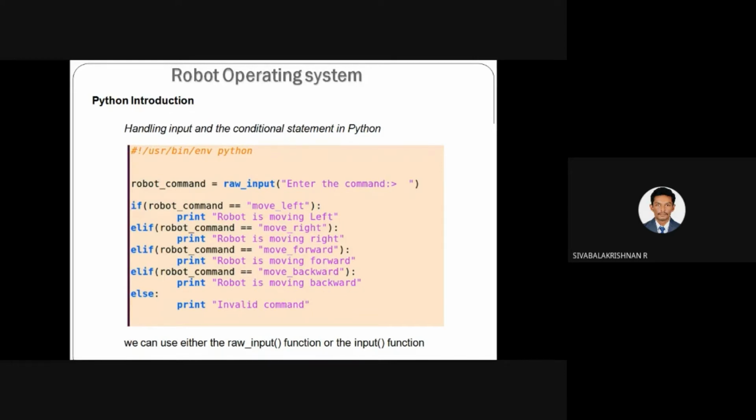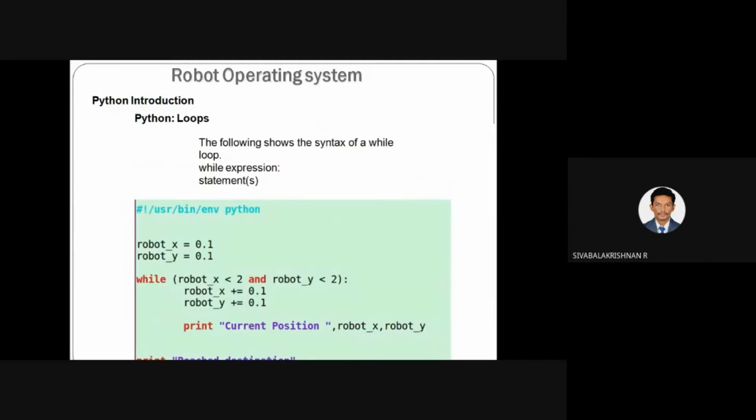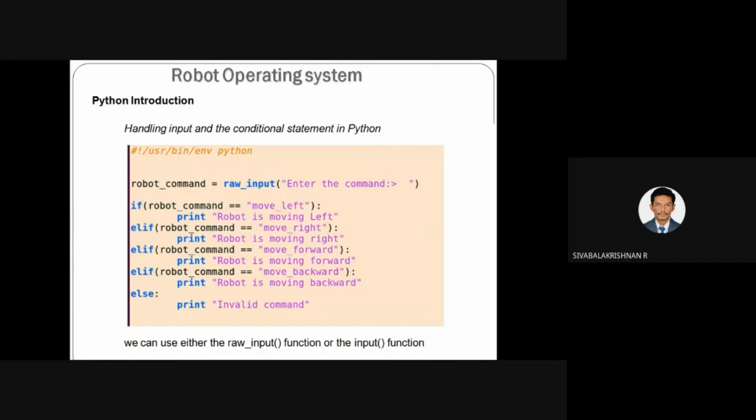So here you can use if else. Inside, I have used if else 4 times, for move left, move right, move forward, move backward. If your input is not related to these 4 words, it will print invalid command. So in this way you can specify the input, and in the same example you can learn how to use the if statement.